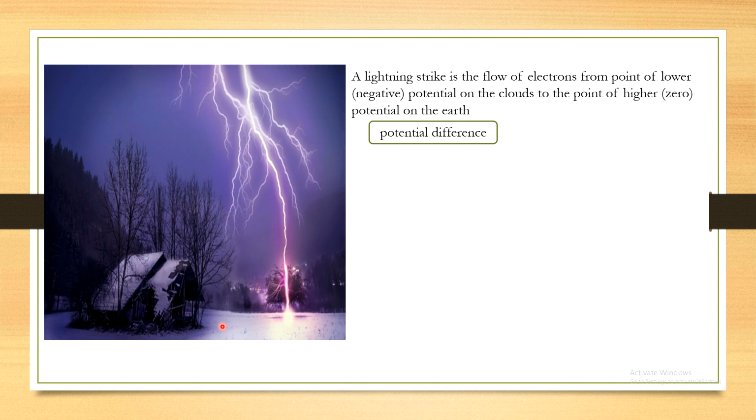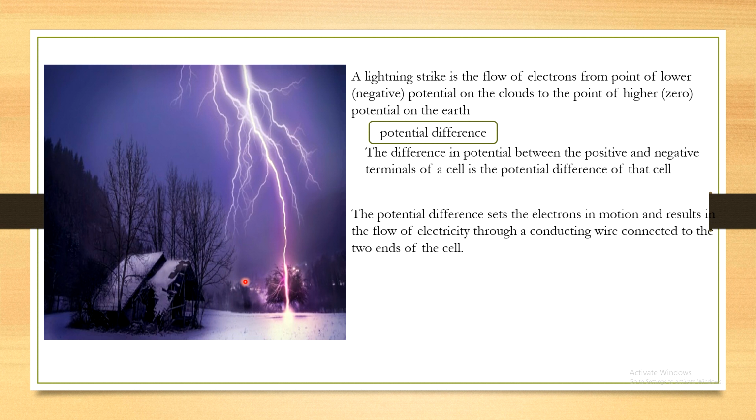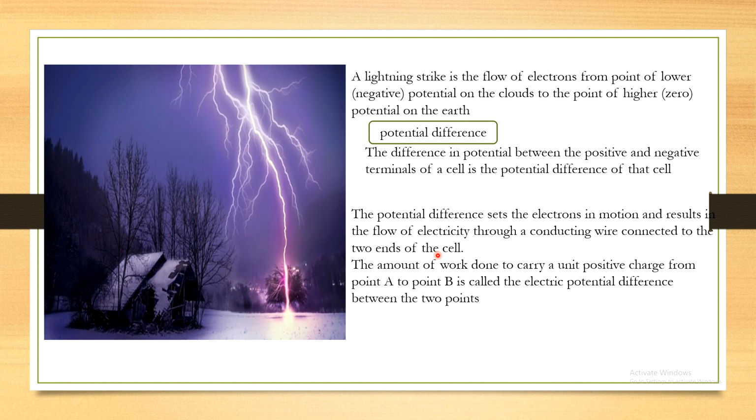So this is known as potential difference. Potential difference means the difference in the potential between the positive and negative terminals of a cell is the potential difference of the cell. Okay, so the potential difference sets the electrons in motion and results in a flow of electricity through a conducting wire, when this conducting wire is connected to the two ends of the cell.